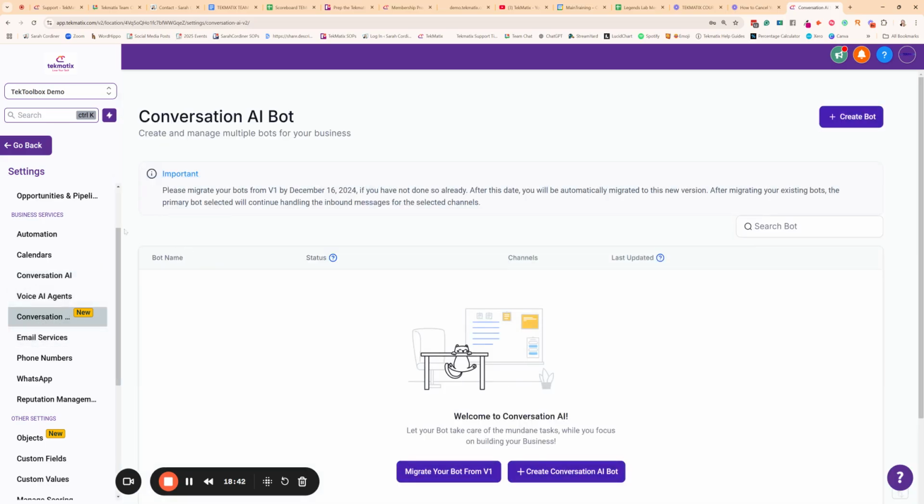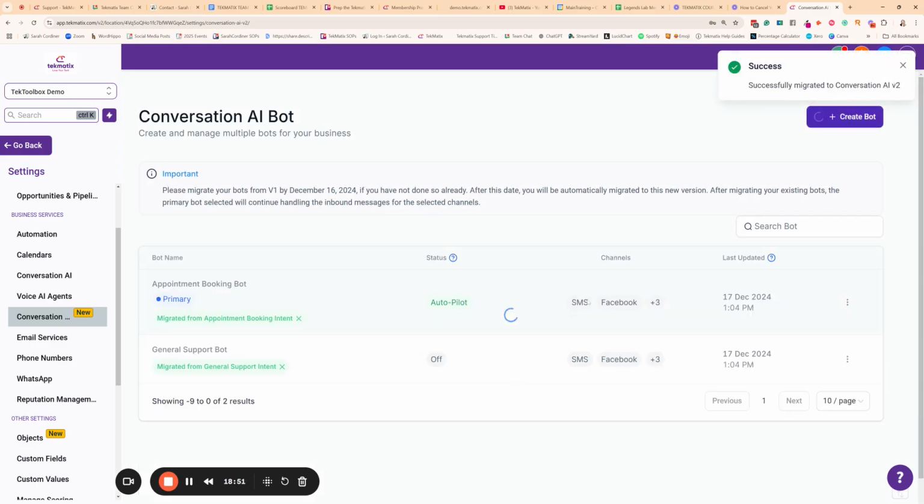You will probably only be able to see one of these to begin with. But basically inside conversation AI, I'm just going to migrate a bot over because I've been using the old one. This is where you can start turning on automated bots to reply to all incoming inquiries in your Facebook Messenger, Instagram Messenger, in your little website chat pop-up widget, in SMSs and more.